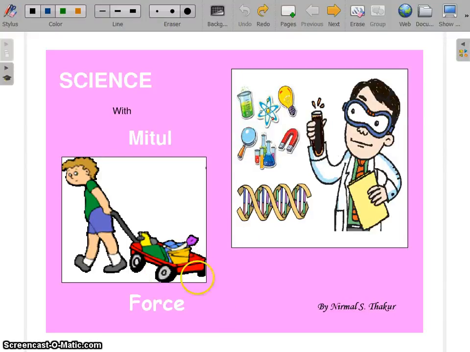In this session, we are going to discuss force, the different words often used as force, and what the effects of force are. So let's start with force.